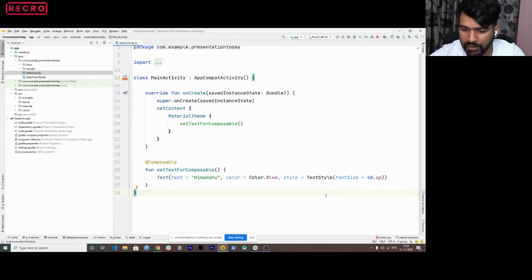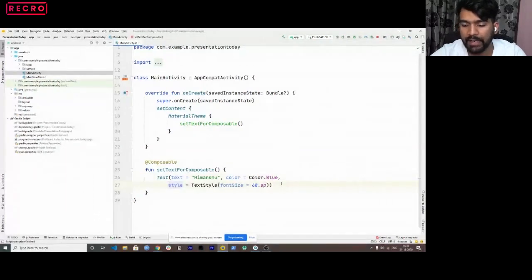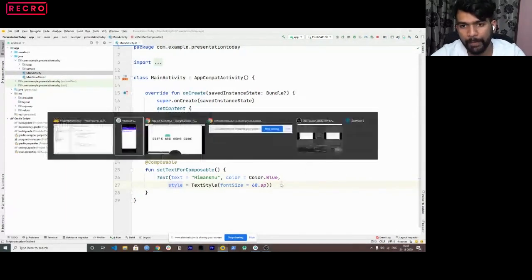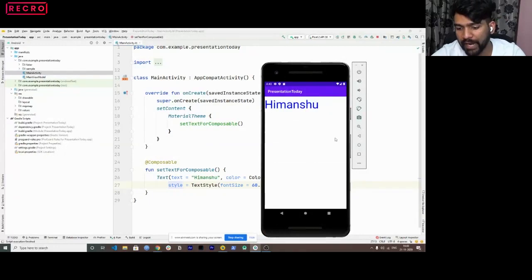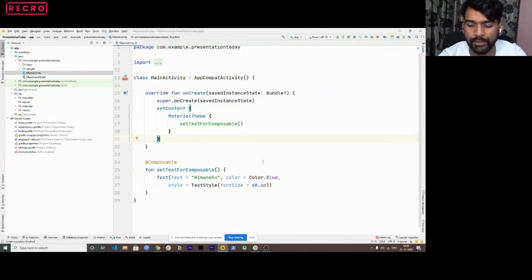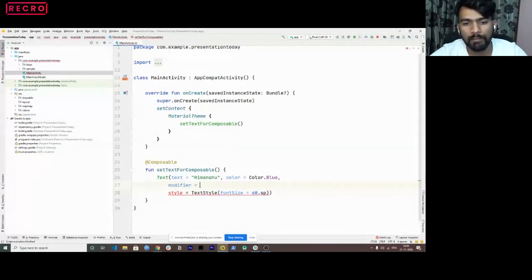Now if I'm not wrong, somebody asked how we can add a lot of paddings and all, right? Amol was the one who asked. So to make certain changes in the UI designing, like if I want to make it match parent, or if I want to give a certain padding, we have a property called modifier. You can consider modifier, in very basic layman terms, as CSS for Jetpack Compose. So using modifier, you can do a lot of different property styling.